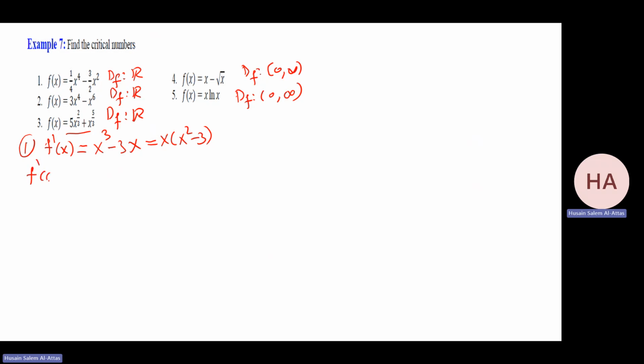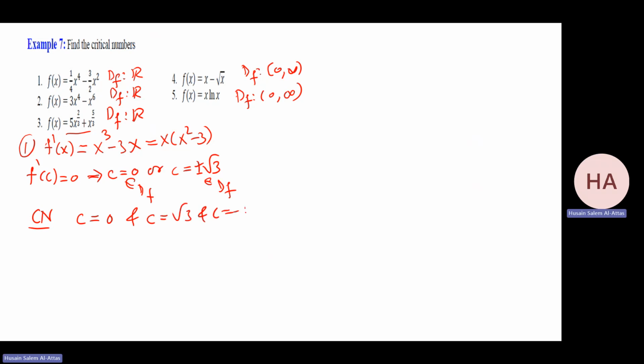So f prime at c equals 0 implies c equals 0 or c equals plus or minus square root of 3. The domain is all real numbers, so these belong to the domain of f. So what are the critical numbers? I have 3: c equals 0, c equals square root of 3, and c equals minus square root of 3.